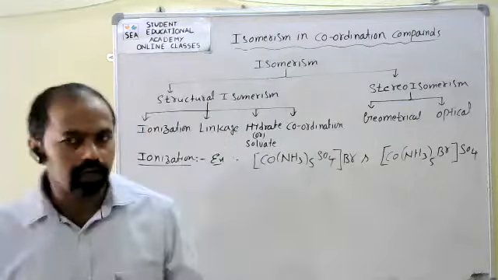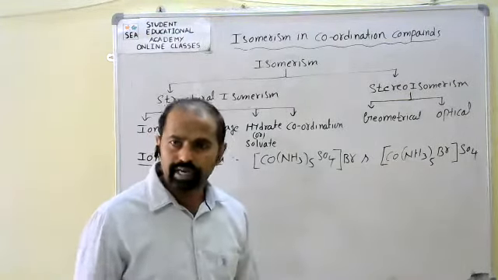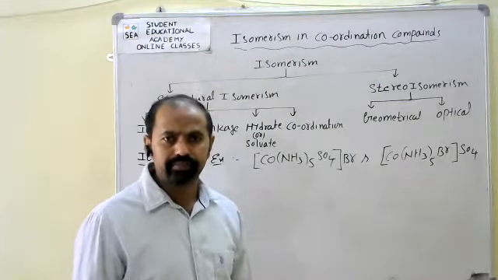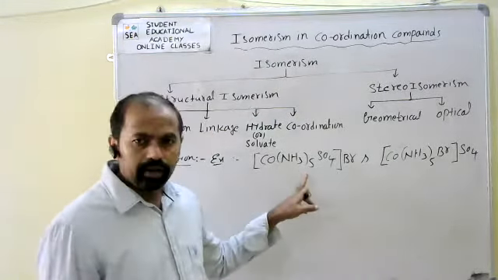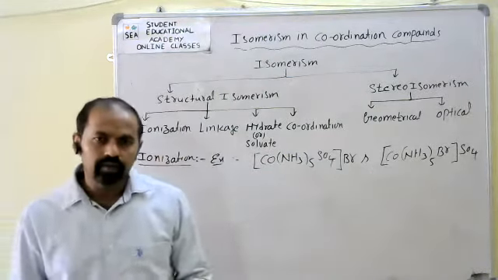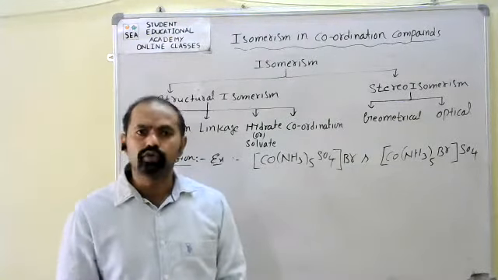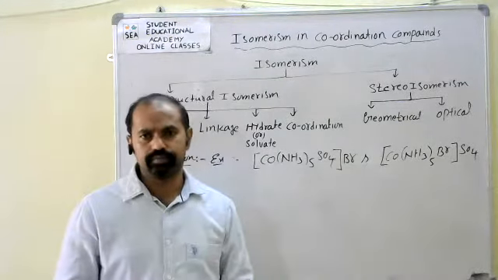Here, if you observe, both have the same chemical formula, that is, the molecular formula. If these complex compounds dissolve in water, they produce different ions.